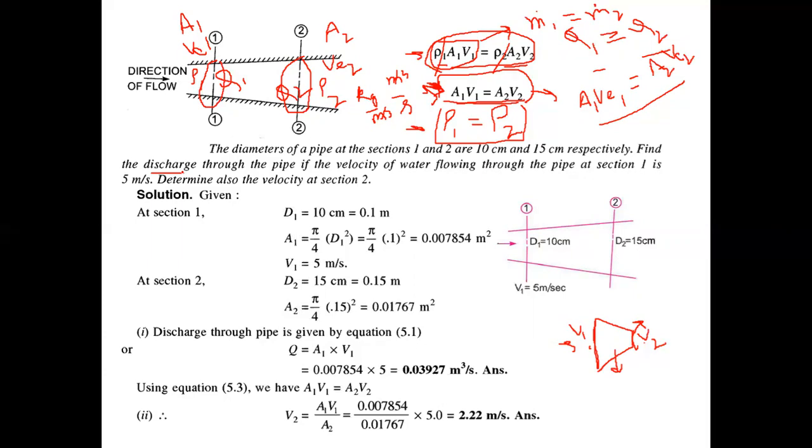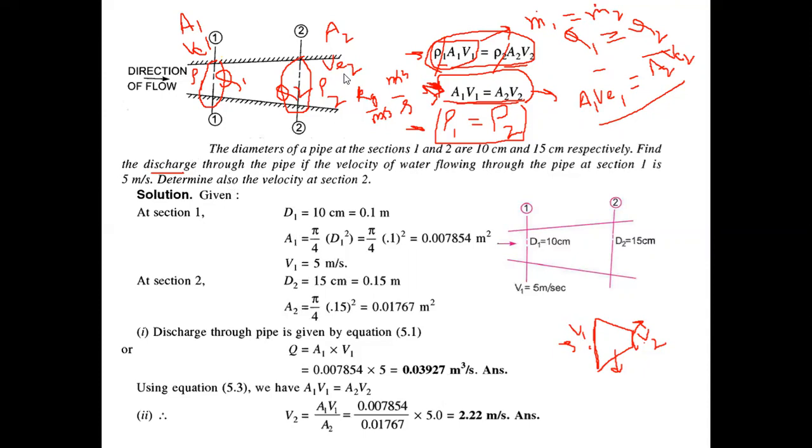That water meter also calculates the discharge of the fluid. So calculating discharge is critical to judge how much is our usage of the particular fluid. That is why we need to calculate discharge, and for calculating discharge we need the continuity equation.